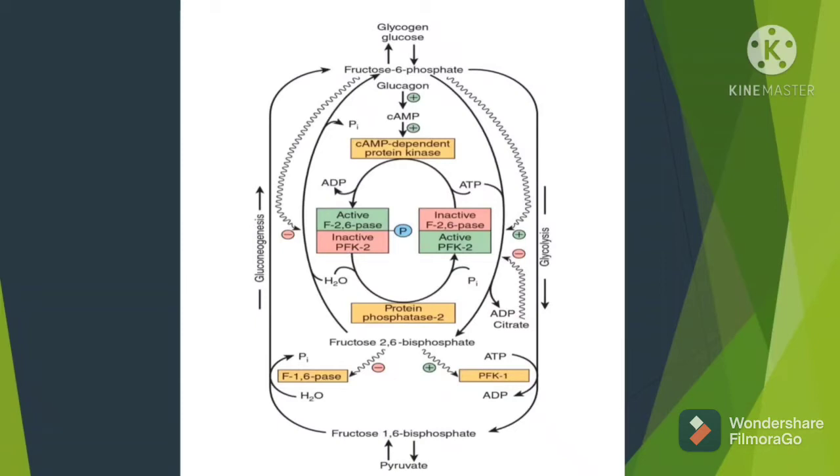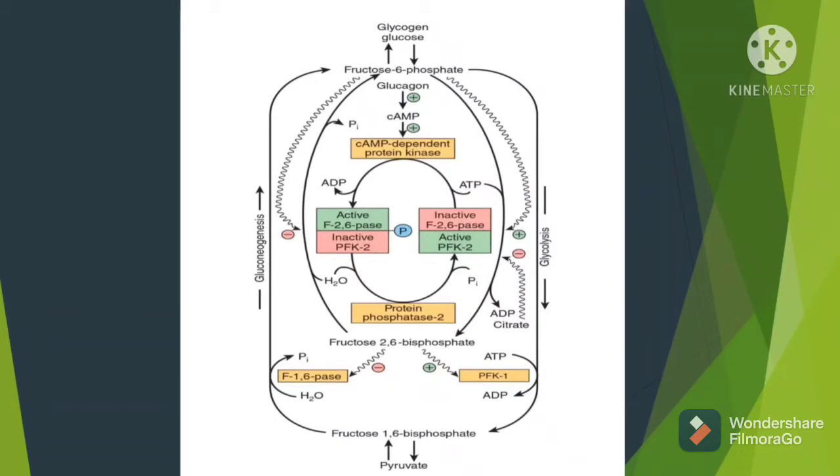Fructose 2,6 bisphosphatase will reduce the level of fructose 2,6 bisphosphate, whereas PFK2 will synthesize fructose 2,6 bisphosphate. Fructose 2,6 bisphosphate is the factor which causes the activation of PFK1, and it is synthesized by PFK2.